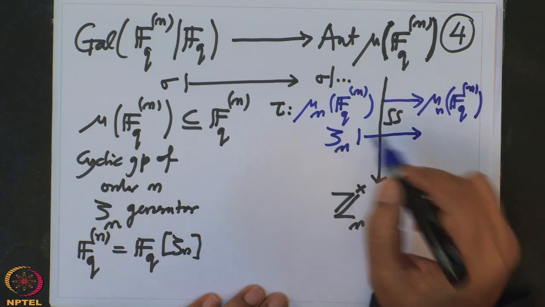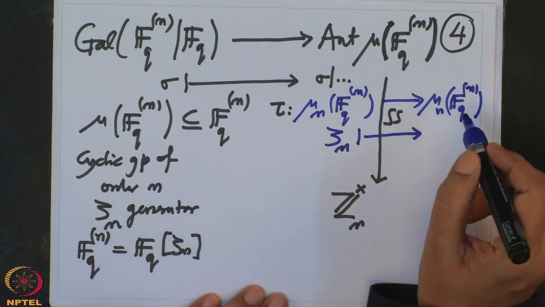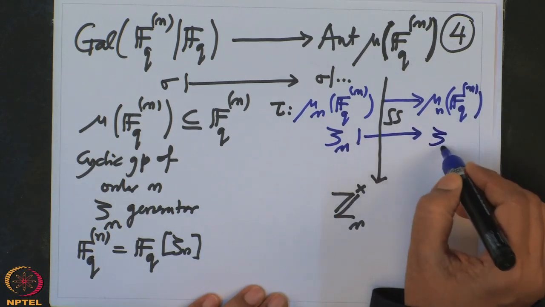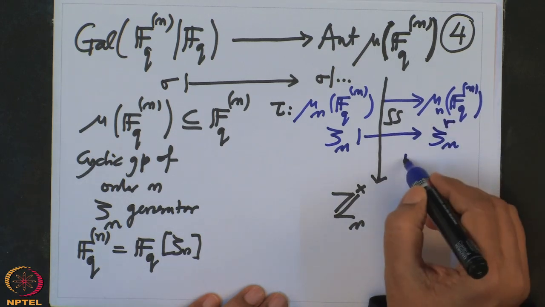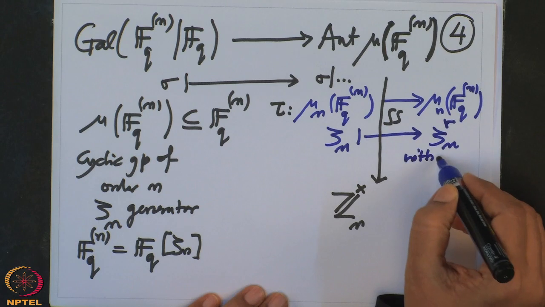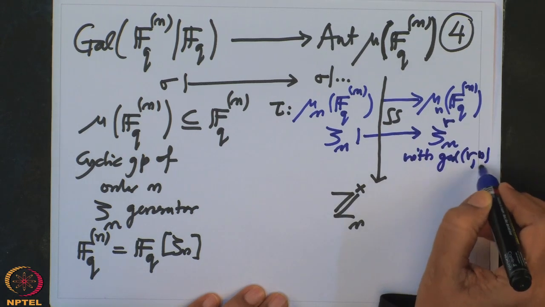If I know one of them, if I know the order of the group, then I know all the generators. All the generators will be of the form zeta n power r, where r is coprime to n. GCD of r and n equal to 1.